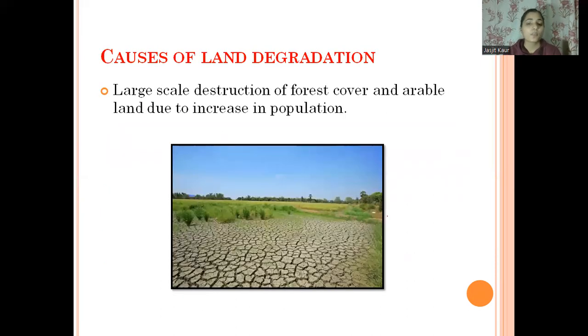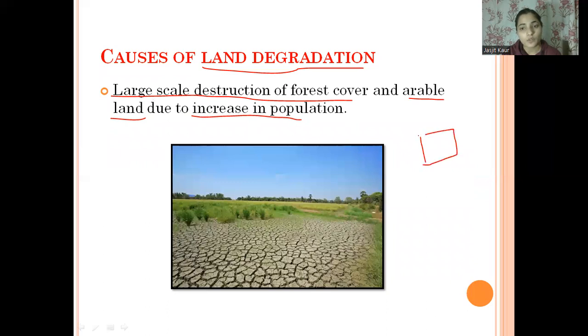Now moving forward, as we have discussed, when the quality of the land or the fertility of the land is declining, it is called land degradation. So what are the causes of land degradation? As the population is increasing, it further increases the large scale destruction of forest cover and also of arable land. We have discussed that when population is increasing, they need houses to live because they cannot live on roads or other places. So they need houses where they can live their life easily and comfortably.